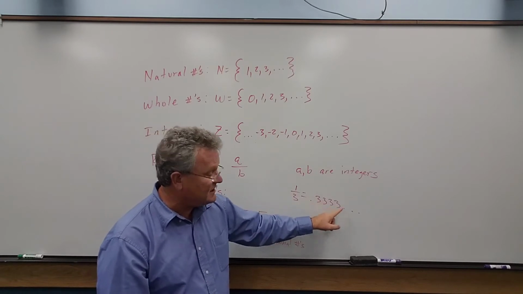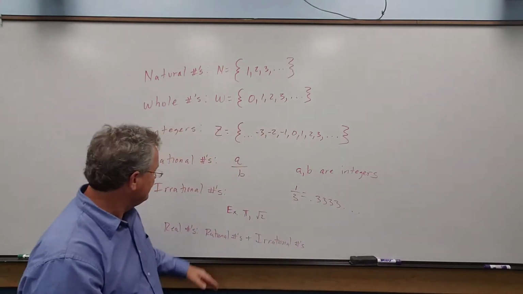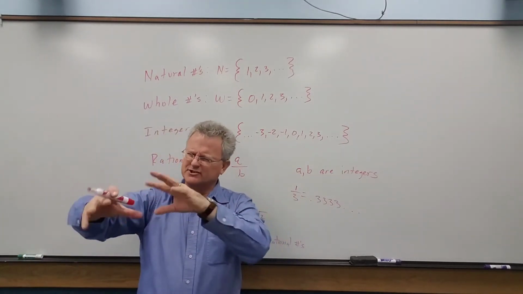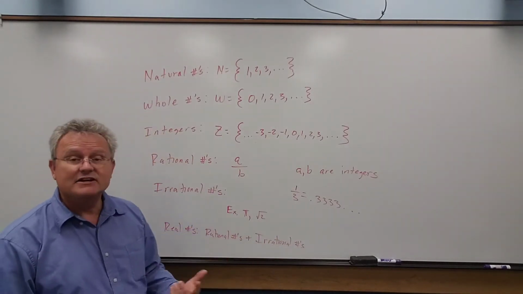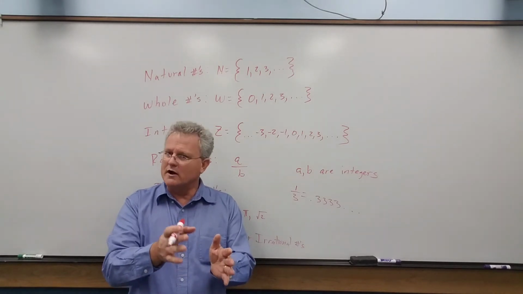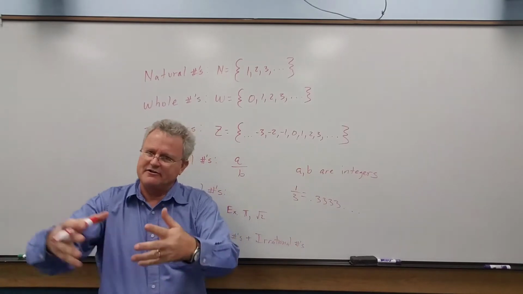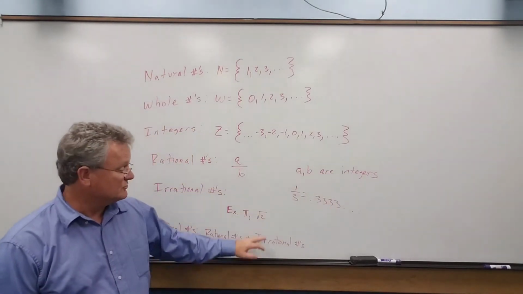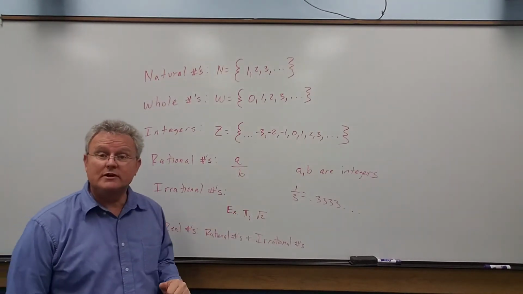Here there's a repeating pattern: 3 just repeats over and over and over. Irrational numbers are just chaos. There's no pattern, but it goes forever. Pi is one of those numbers, 3.14159, and it just goes with no pattern, forever and ever. Same with the square root of 2. It's an irrational number.